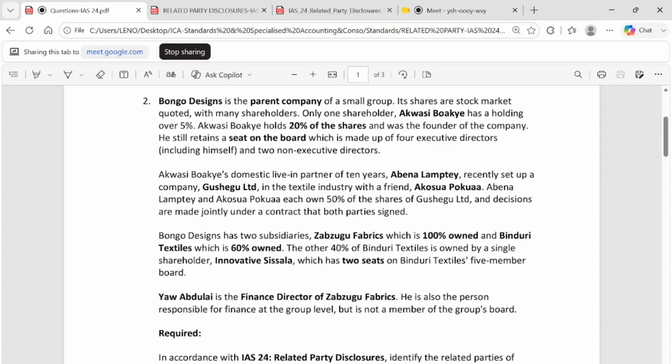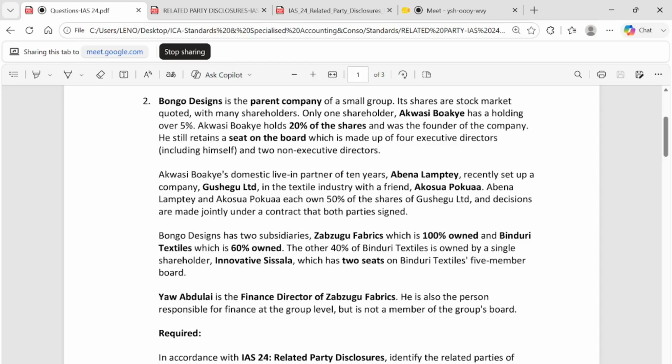So clearly, Abena Lamte is a related party to Akwasi Boachi because of close family. Abena Lamte is holding 50% in Lushegu Limited. Akwasi Boachi is also a majority shareholder of Bongo Design. So that should tell you that there are more related party issues here.